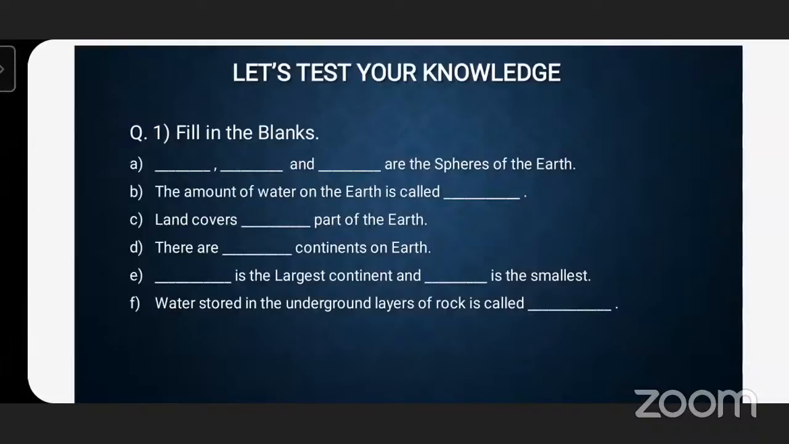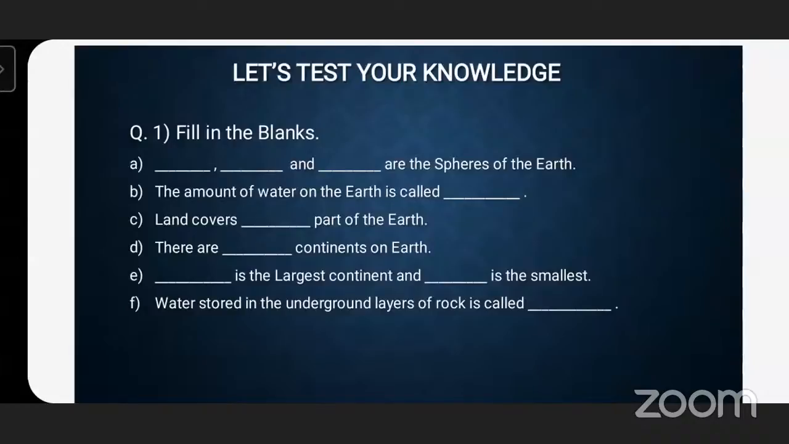Now, fill in the blanks. Water stored in the underground layers of rock is called dash. They are all the part of the water which is stored underground. They are called underground water. It is called groundwater. Okay. So, very good. Did you all get the lithosphere, the hydrosphere, and atmosphere?